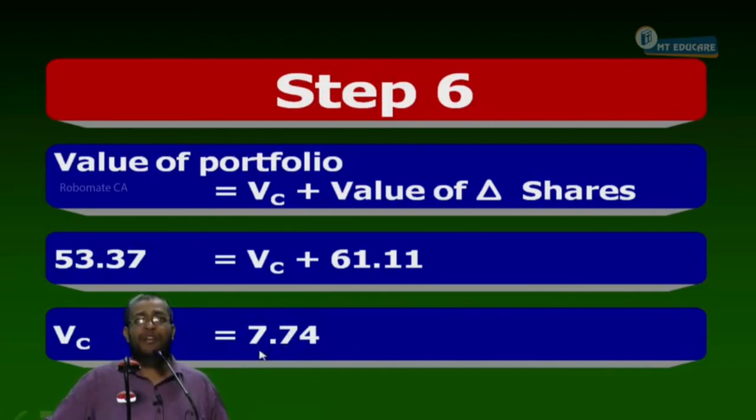It comes to minus 7.74, so don't write minus. Write as 7.74. The meaning of minus will be discussed in the next class. Okay. So value of the call is how much here? 7.74. So what should be the right premium for the call option? 7.74.